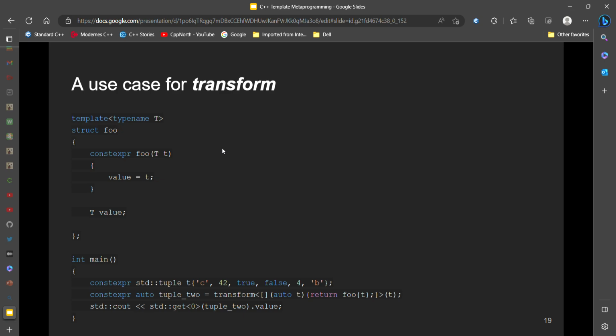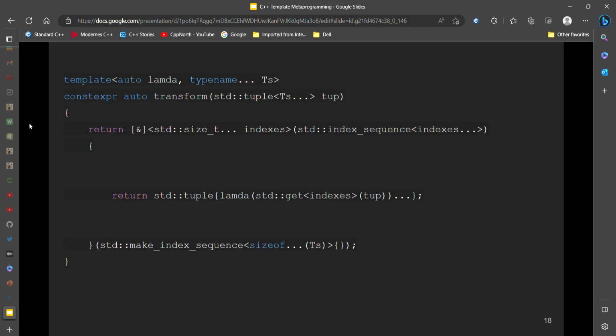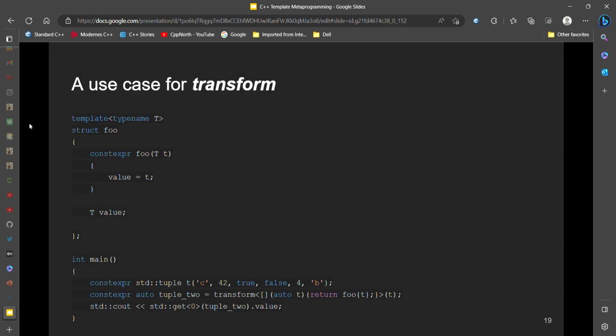So for transform, we pass in a non-type template parameter, NTTP for short, and we make all of those elements in tuple t into a foo. So with just these lines of code, we can turn a whole tuple into foo. It's a very nice feature.